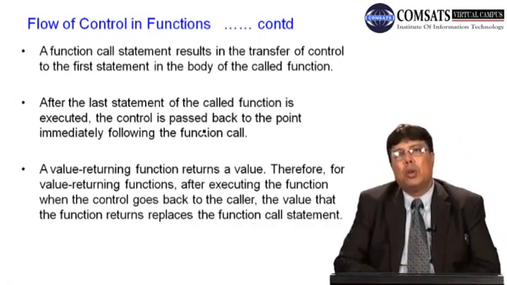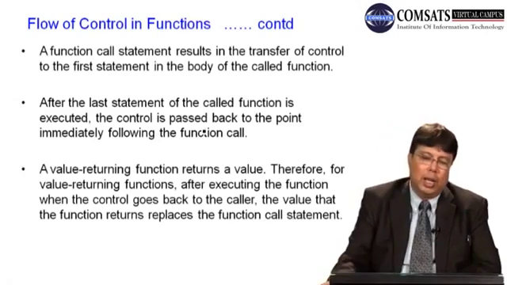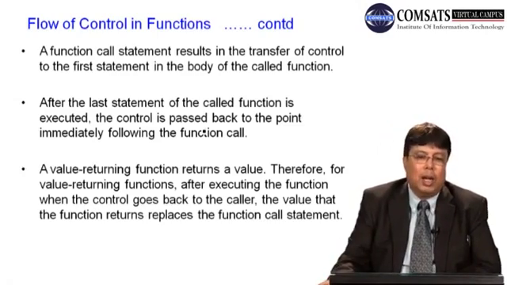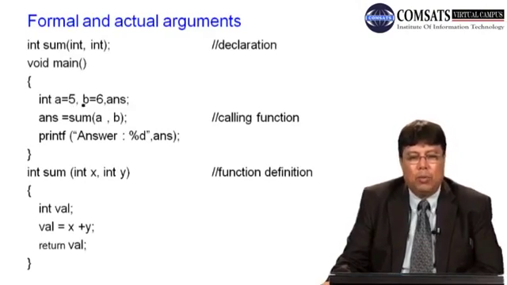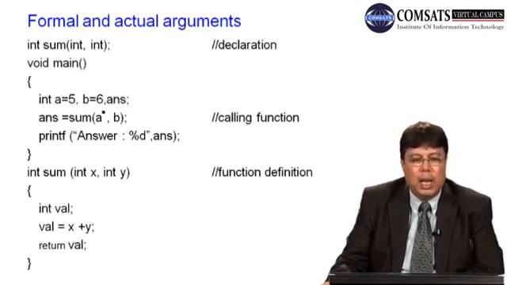If the function is supposed to return an integer value, तो calling program में जो name of the function होगा, that will be replaced by its value. कैसे? I'll explain it to you in the next slide. Here integer a is equal to 5, b is equal to 5. You pass these a and b to the function sum. Control is transferred here. At this stage, the control address of this statement is saved somewhere.